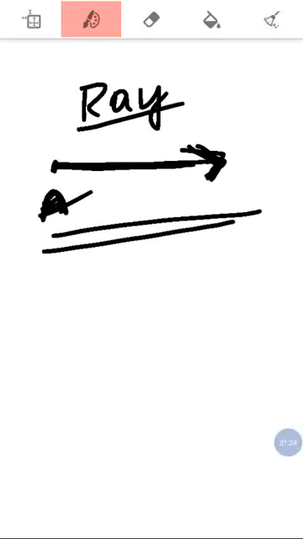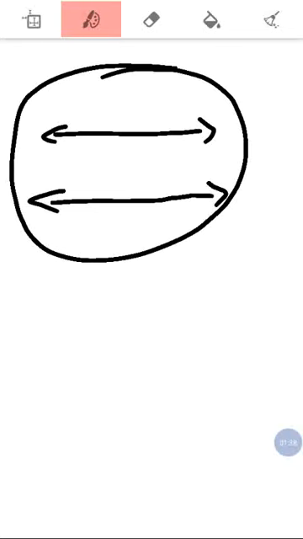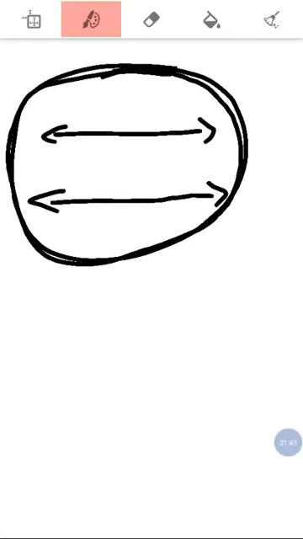Next concept is parallel lines. Look, students, it is very important. Parallel lines are a pair of lines. How many lines are there? There are 2 lines. These two lines never intersect, never meet each other, because they move with equal distance between them.